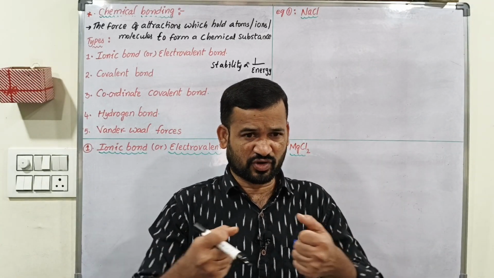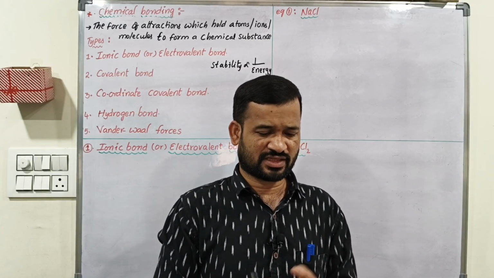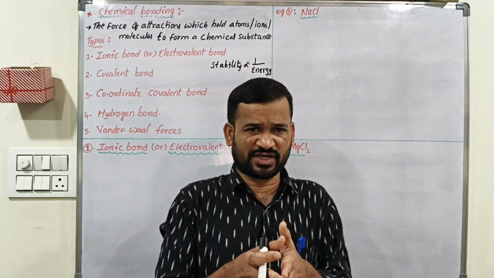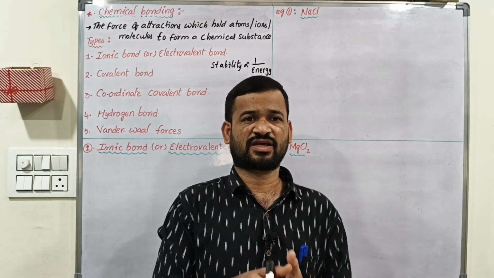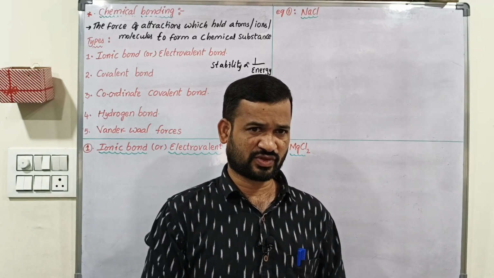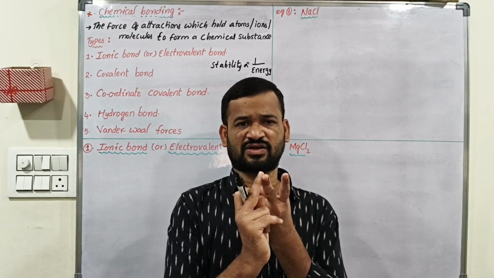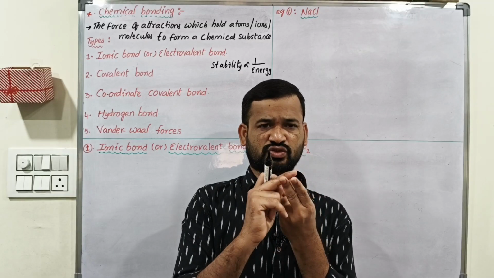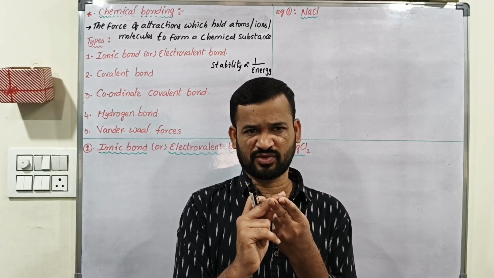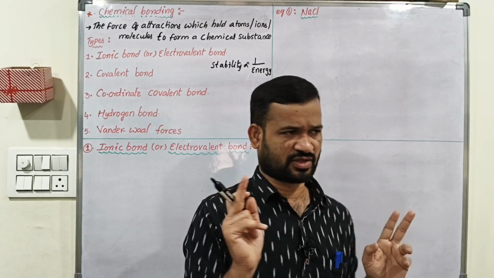In this process, some amount of energy will be released. Then both atoms which participated in the chemical bonding have less, minimum energy. So the two reasons are minimum energy and stable electronic configuration. Due to these two reasons, a chemical bond will be formed between the atoms or ions or molecules.